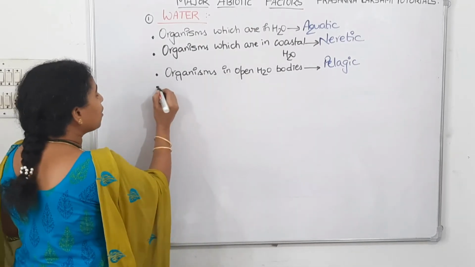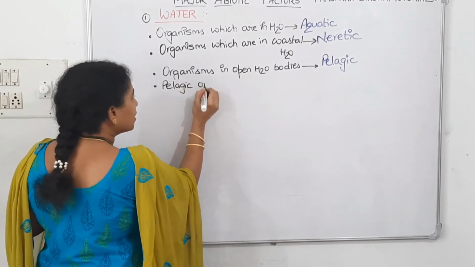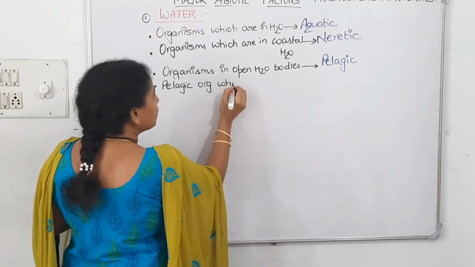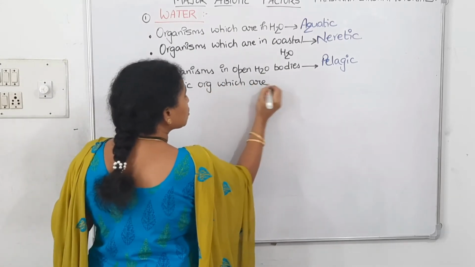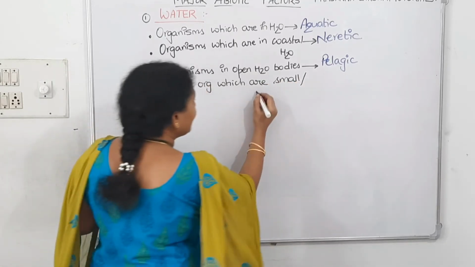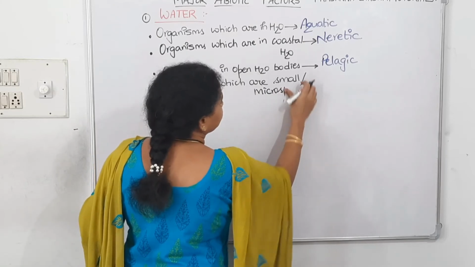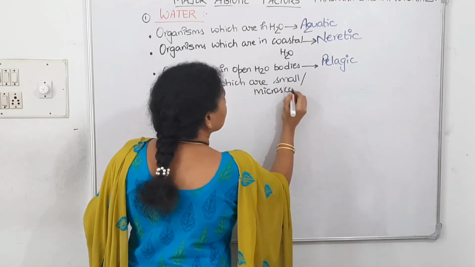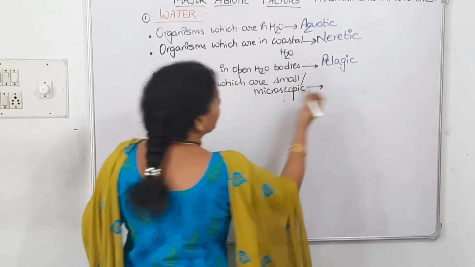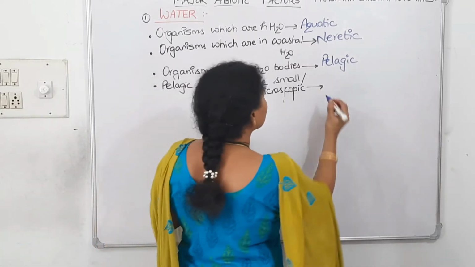The pelagic organisms which are small, small means microscopic, what are they called? Planktonic. Phytoplanktons we call, right?